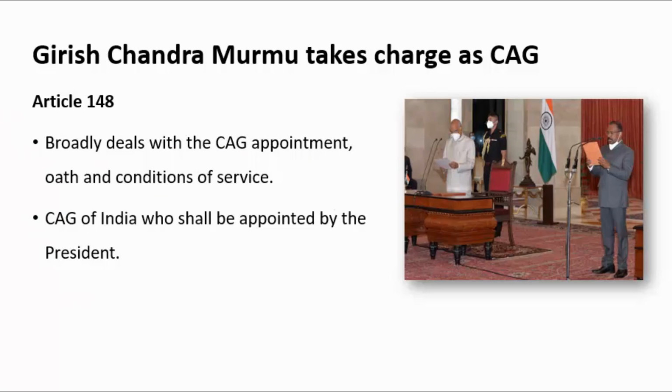All the details regarding the appointment of CAG, oath and conditions of service are in Article 148. See, these questions are always there in your NDA and CDS exams. They always ask who takes the oath of CAG, who appoints the CAG. It is the President who appoints the CAG.